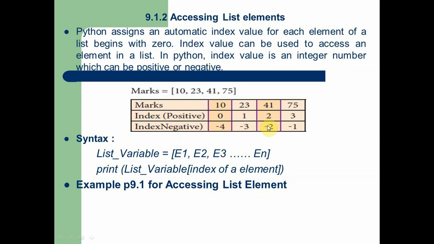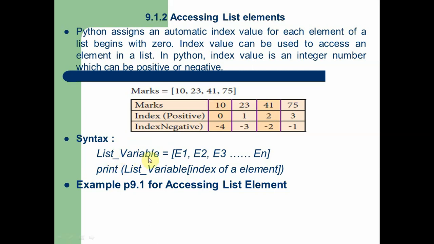That is, if you take the positive numbers, they start from the left side and begin with 0. If you take the negative numbers, the negative index starts from the right side of the list, starting from -1 and ending at the left side. So for creating a list and accessing the list elements, here is the example.